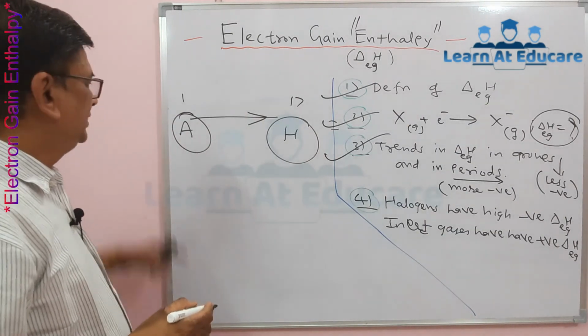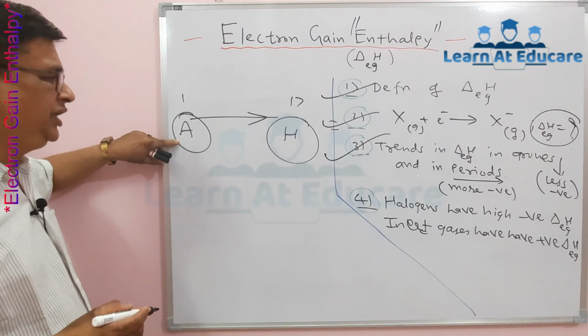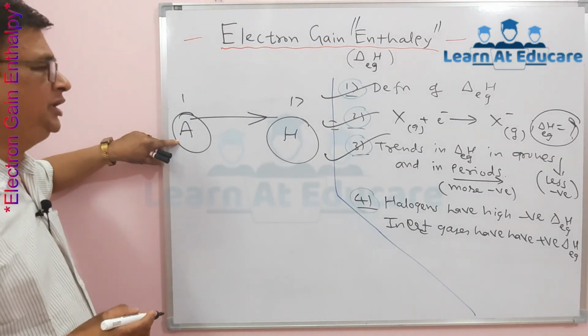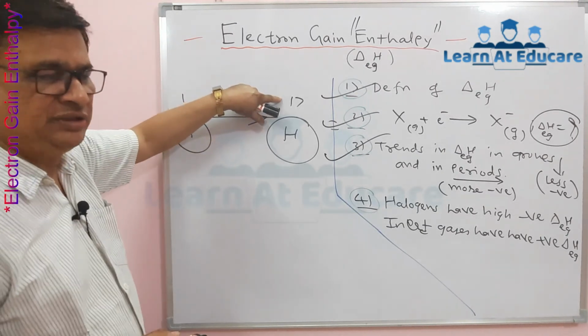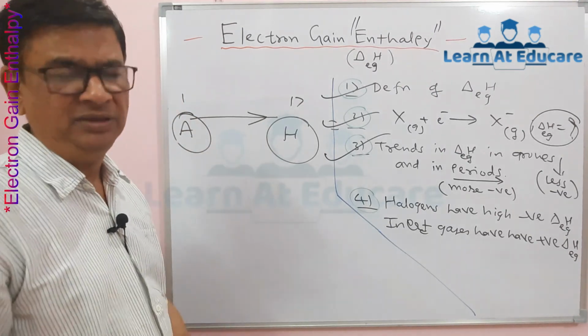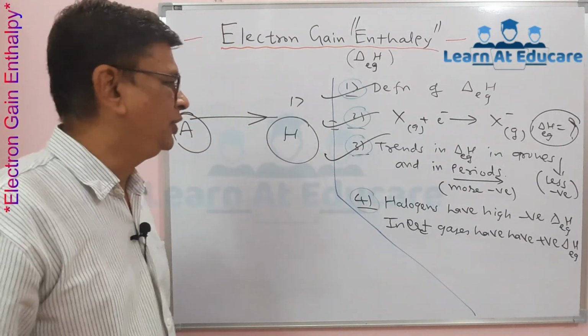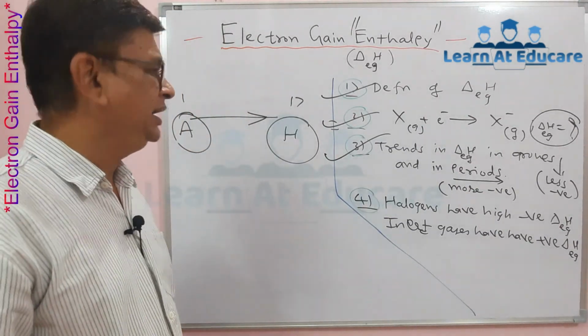The alkali metals in the first group have the least negative electron gain enthalpy, while the halogens, that is fluorine, chlorine, bromine, group 17 elements, show very high negative values of electron gain enthalpy.